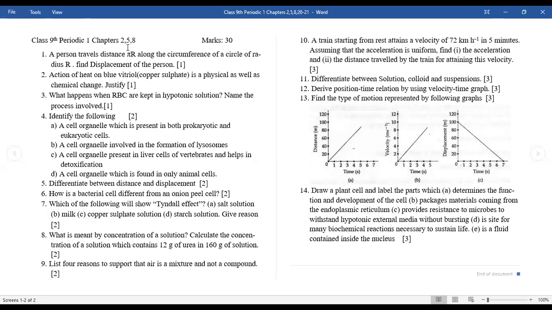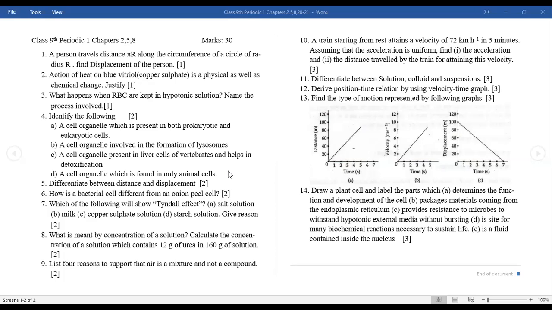The second case, action of heat on blue vitriol, is a physical as well as a chemical change. When it is heated, first the crystals are converted into powdered form, and anhydrous copper sulfate is formed. Color change is the physical change, and the chemical change is the evolution of water vapors, as it decomposes to form water. That is a chemical change.